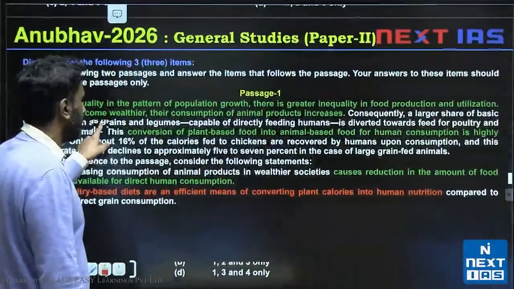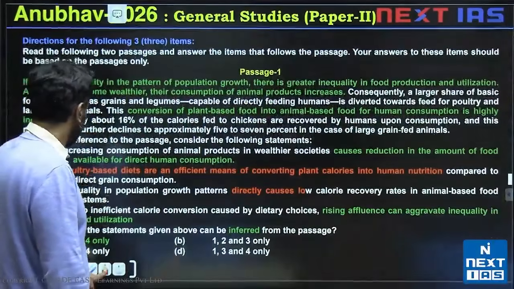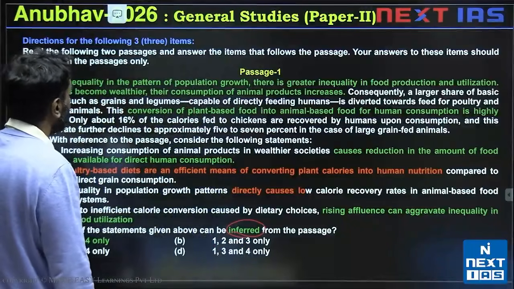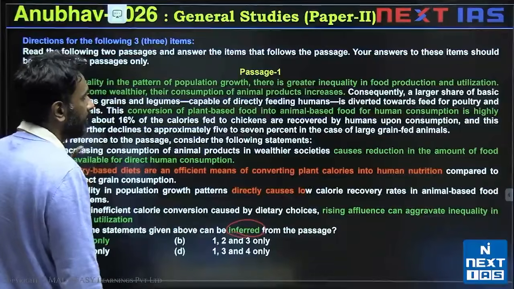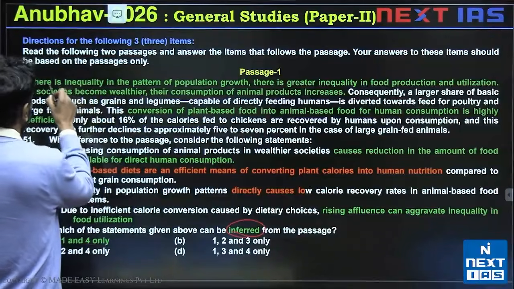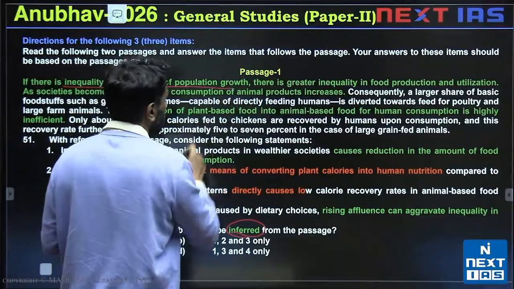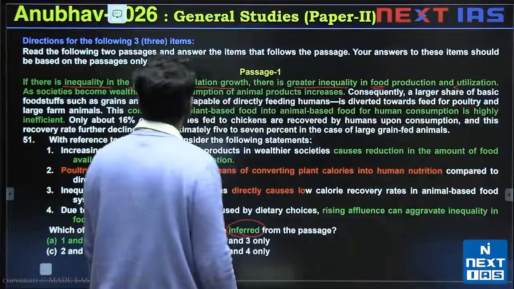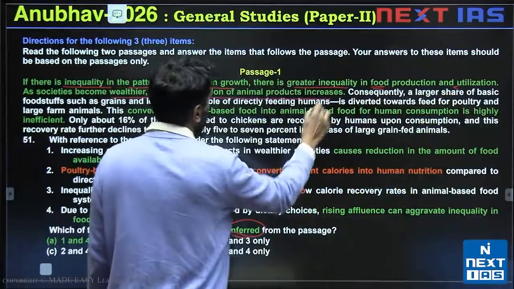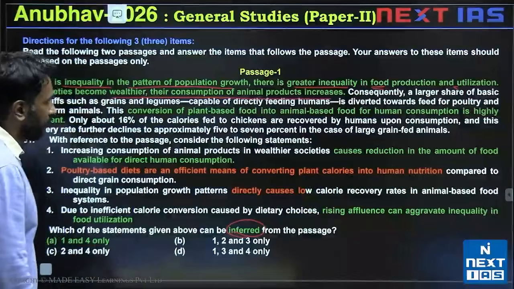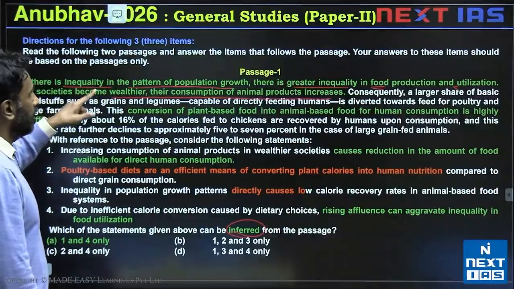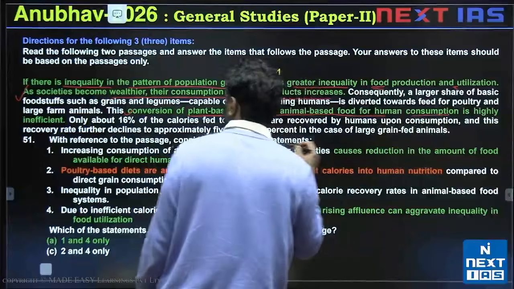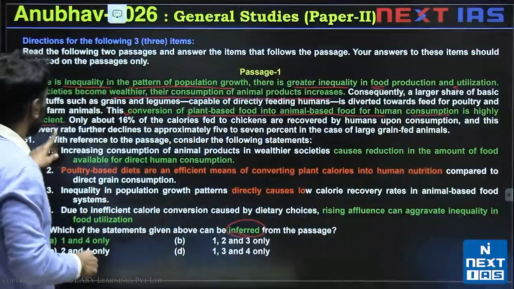Passage 1, question 51. We are looking for inferences from the passage. We are told that if there is inequality in the pattern of population growth, there is greater inequality in food production and utilization. So if there is inequality in the pattern of population growth, there will be greater inequality in food production and use. As societies become wealthier, the consumption of animal products increases. This line is simpler than the first line to understand what is taking place. Conversion of plant-based food into animal-based food for human consumption is highly inefficient. So this is highly inefficient.